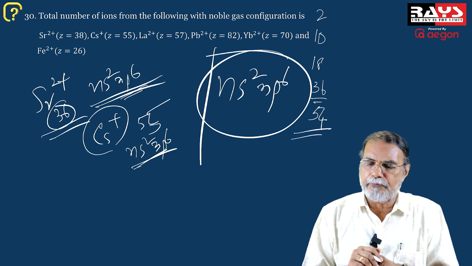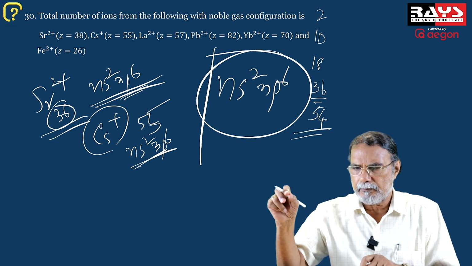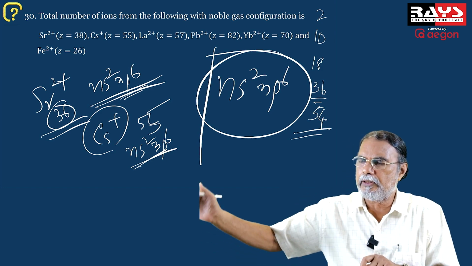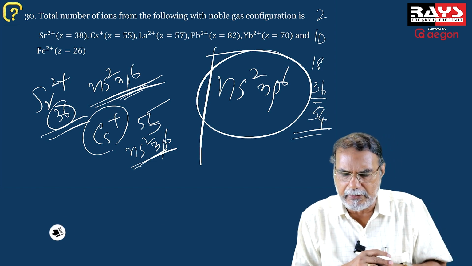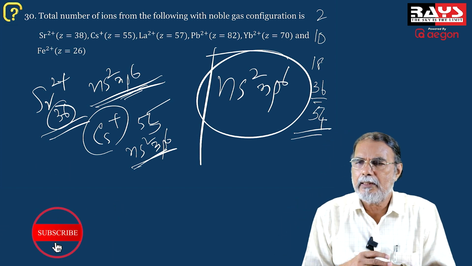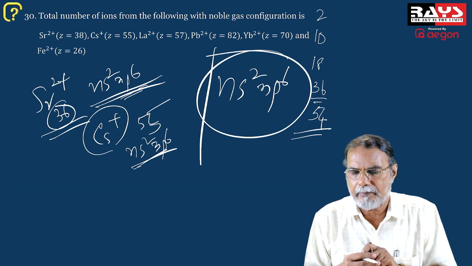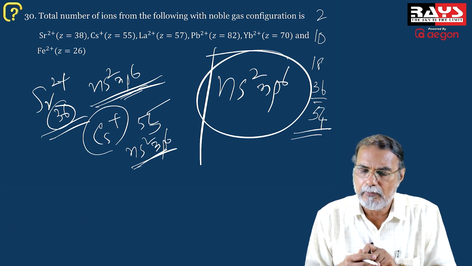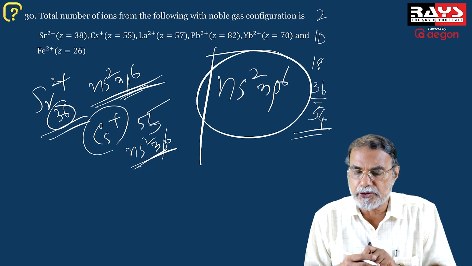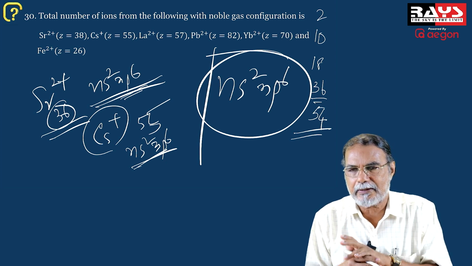Lanthanum 2+, atomic number 57, is the first element in the third transition series, but beyond that you have the lanthanide series of elements. So 57, if it loses 2 electrons, will have 55 electrons. 55 is the atomic number of cesium, which belongs to the first group. So it has as many electrons as Cs plus, 55.